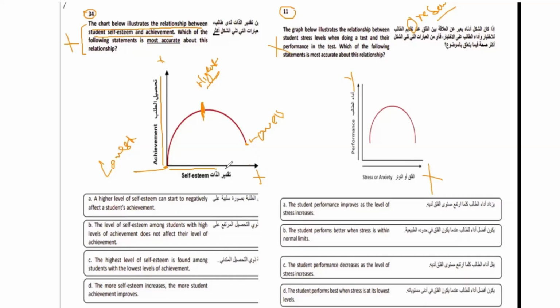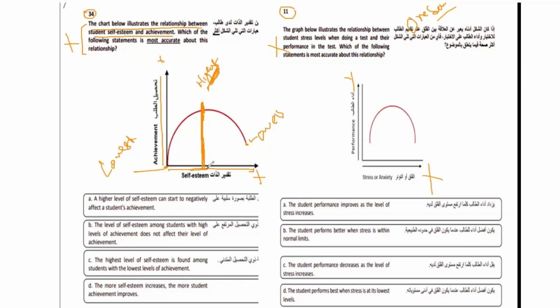If you are going to increase the self-esteem, what's going to happen? Achievement is going to increase or decrease, right? Now look, when you are increasing the self-esteem here, the performance is increasing, right? Here, increase, increase, increase. Now here, this is the direct line, right? So we can say that when the self-esteem is in the middle position, the performance is highest, right? Or higher.